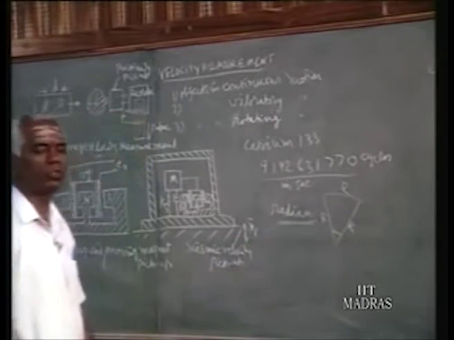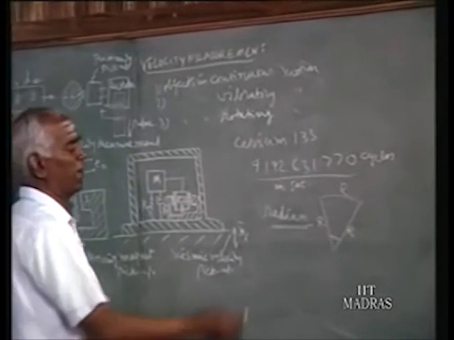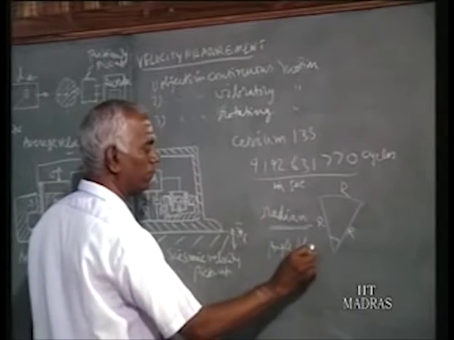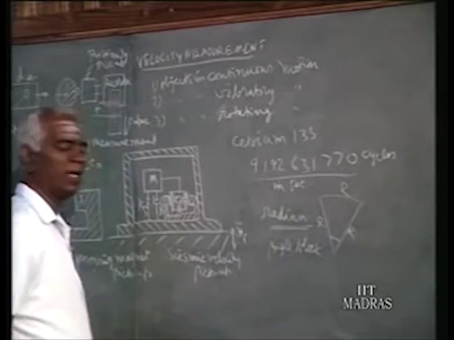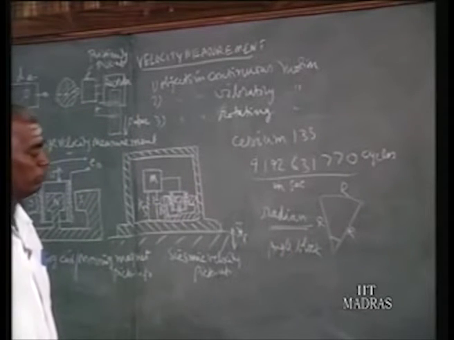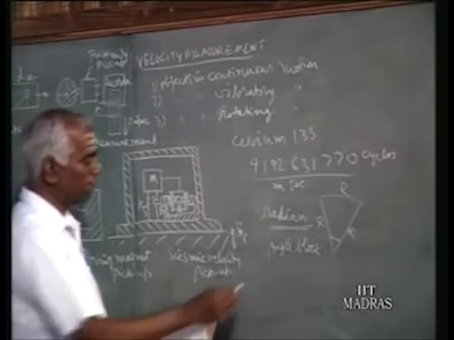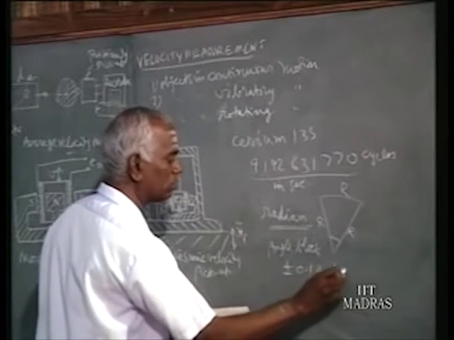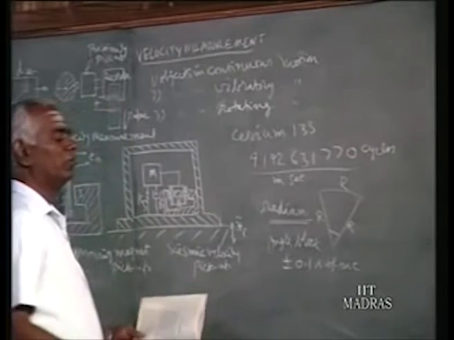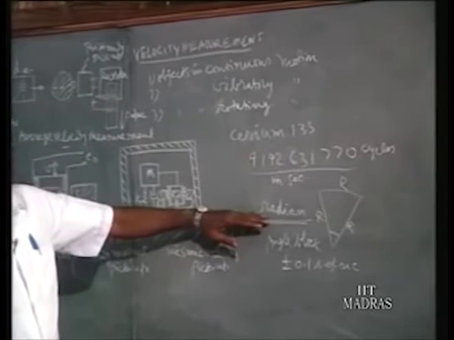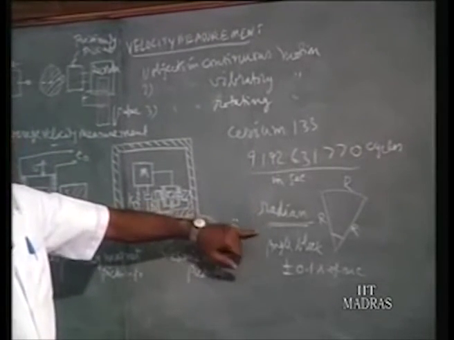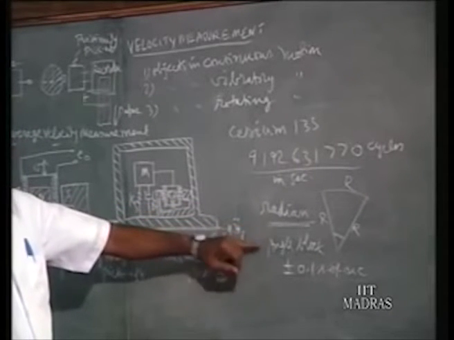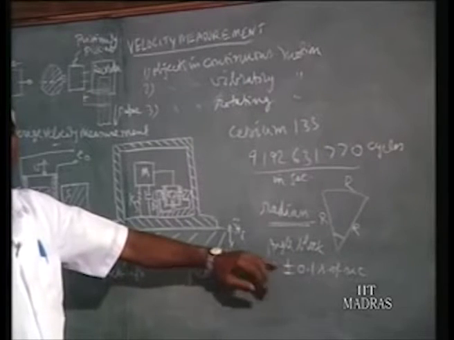Radian is made up of length units, but we have so-called angle blocks available in the metrology lab. For definite angles such as 10 degrees, 5 degrees and so on, they are available with an accuracy of plus or minus 0.1 second of arc, because 1 degree is made up of 60 minutes of arc, and each minute of arc is made up of 60 seconds of arc.